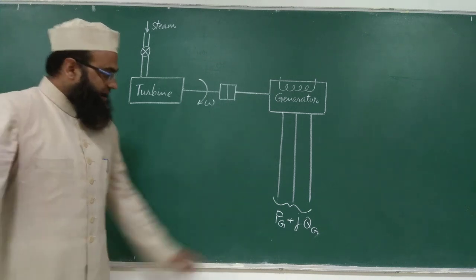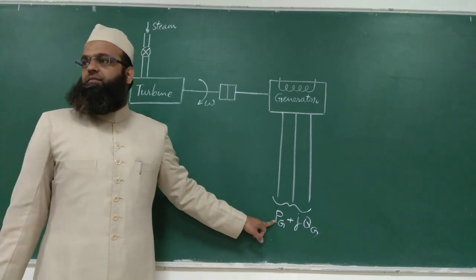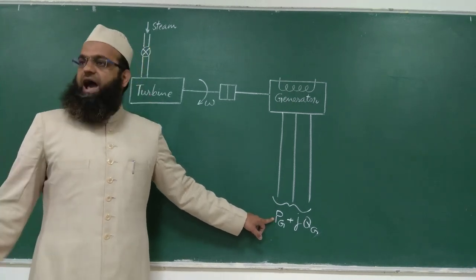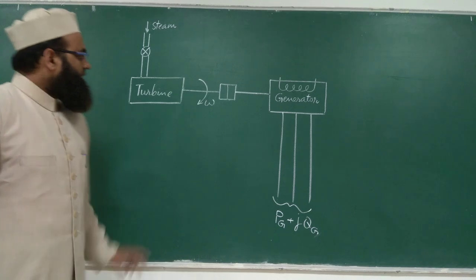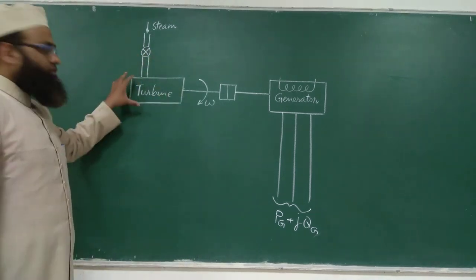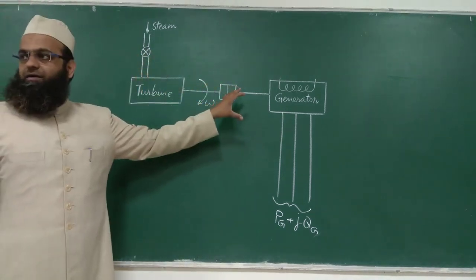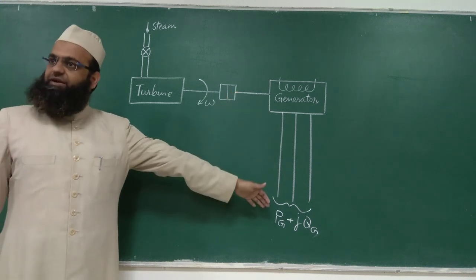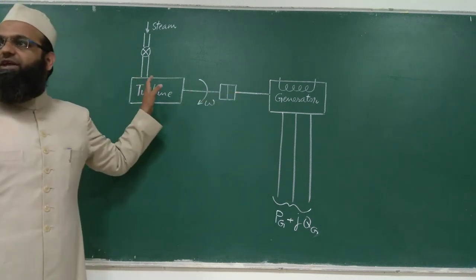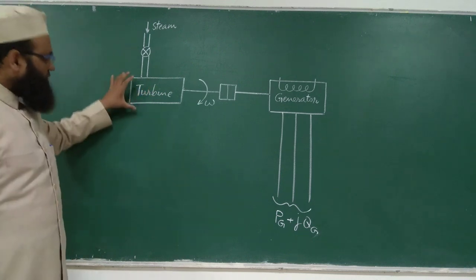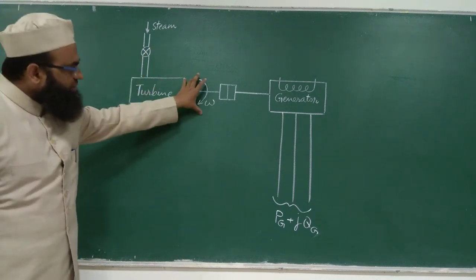Let us suppose that this generation is lesser than that demand. In that case, it means the steam input is lesser than required. Two torques are here, right?